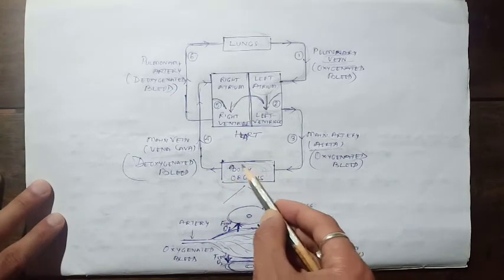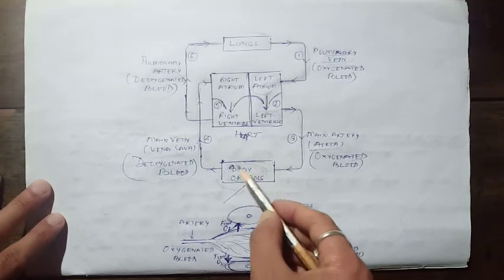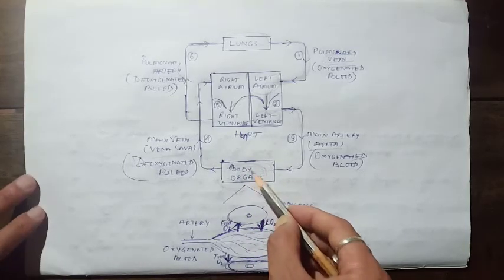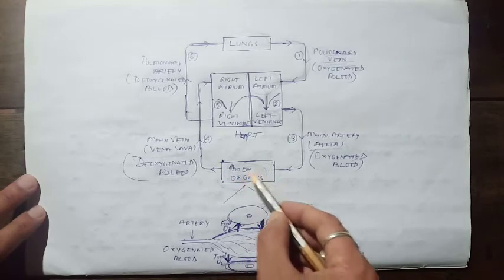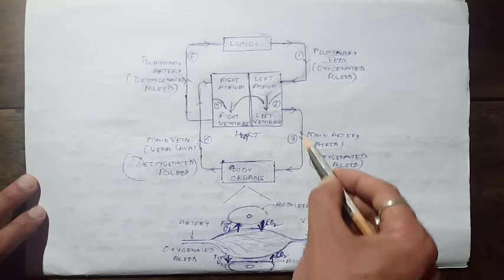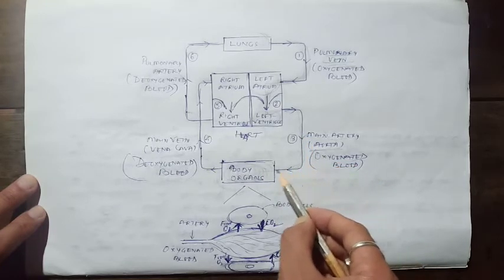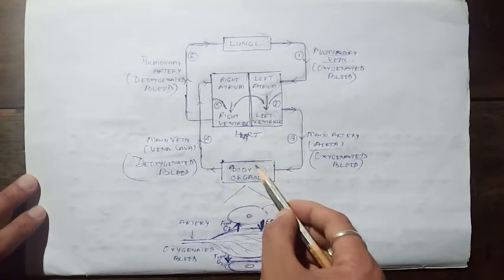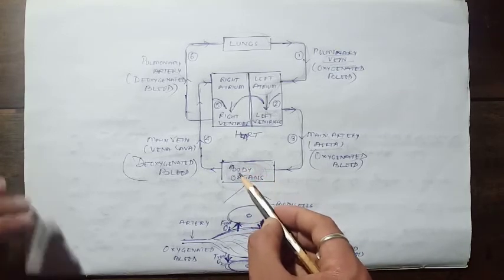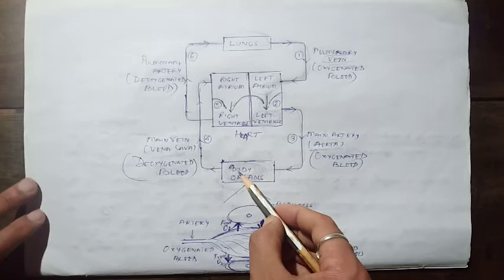Now the pure oxygen is exchanged here. How it's exchanged, we will discuss. The pure oxygen and impure oxygen is exchanged here. So this tube was carrying the pure oxygen, and here in our body the pure oxygen is exchanged with the wastes.